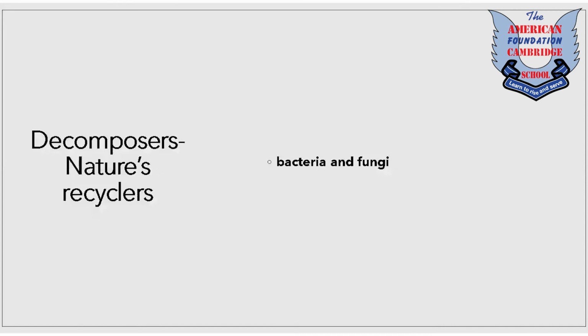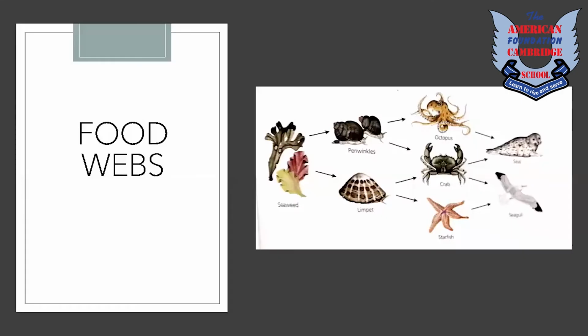In this diagram you can see seaweed, periwinkles, octopus, seal, seagull, starfish, crab, limpet. In this diagram you can observe that seaweed is consumed by limpet and periwinkles, which are then consumed by octopus, crab, and starfish, and these are consumed by seal and seagulls.